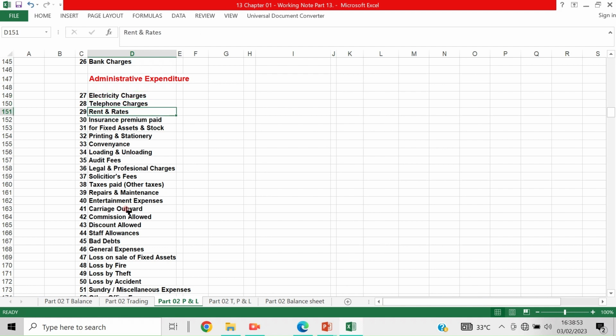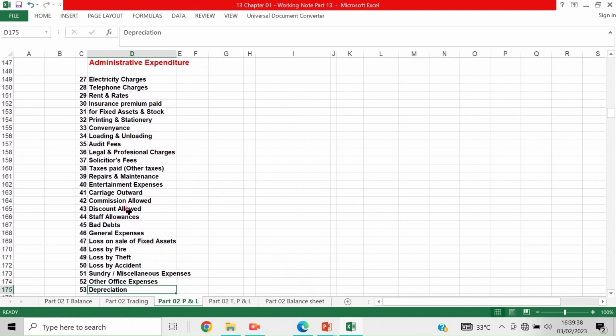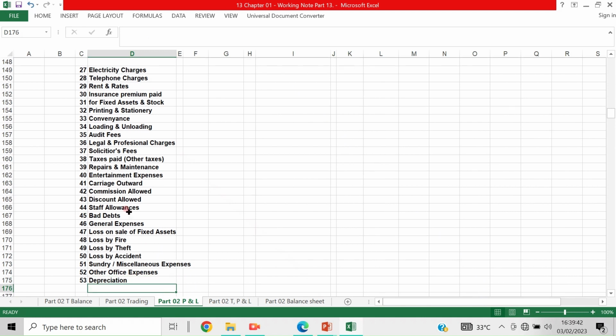So electricity charges, telephone charges, rent and rates, insurance premium for fixed assets and stock, printing and stationery, conveyance, loading and unloading, audit fees, legal and professional solicitors' fees, taxes paid, other taxes, excess taxes paid and excess paid over the collection, municipal taxes, repairs and maintenance, entertainment expenses, carriage outward, commission allowed, discount allowed, staff allowances, bad debts, general expenses, loss on sale of fixed assets, loss of goods by fire, theft or accident, sundry and miscellaneous expenditure, other office expenses, depreciation, etc.